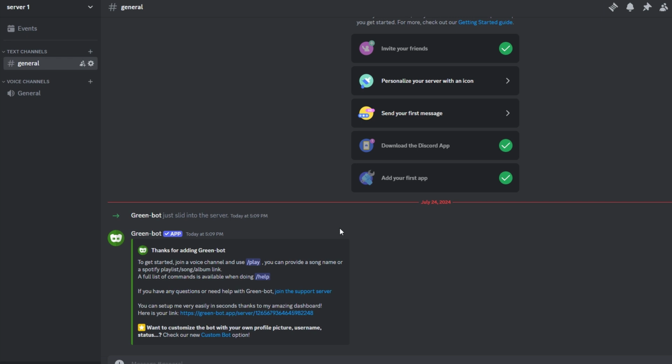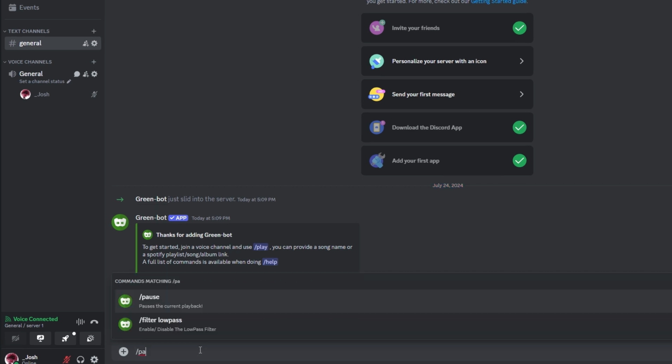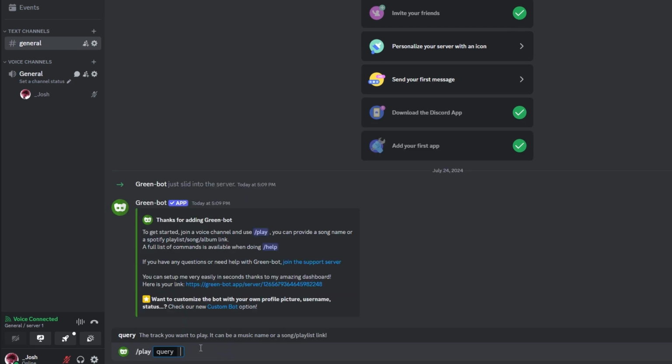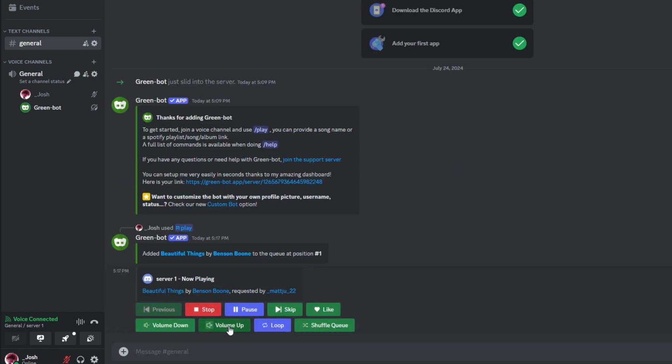You can now exit the Apps Directory and return to your server. Join the voice channel in your server where you want music to be played. In the text channel, you will use a command to control the bot. Type the command followed by a song or URL and wait for the bot to search and start playing the song.